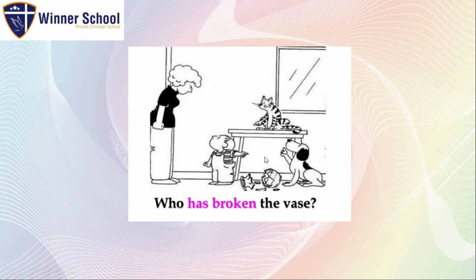Was it the cat? We don't know, right? It could have been the kid, or maybe the cat, or maybe the dog. But why not the mother? Because she's angry, and she is the one who asks, who has broken the vase?